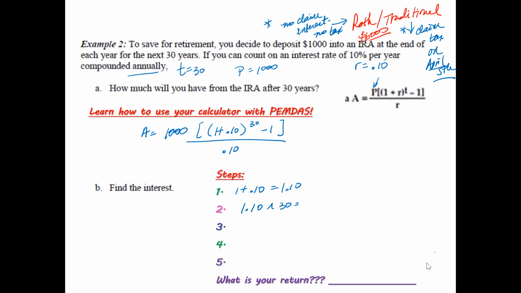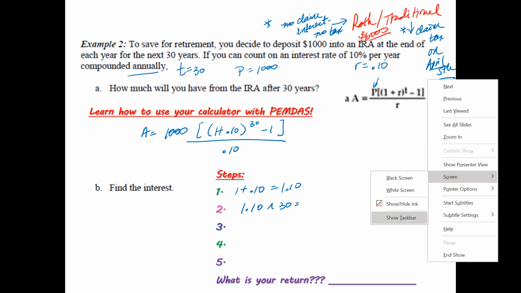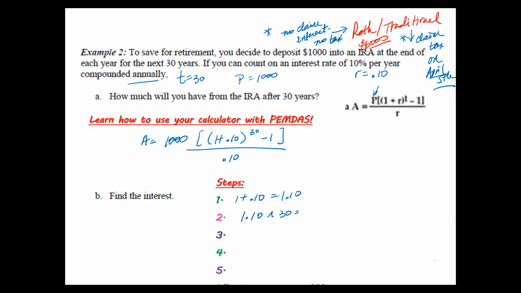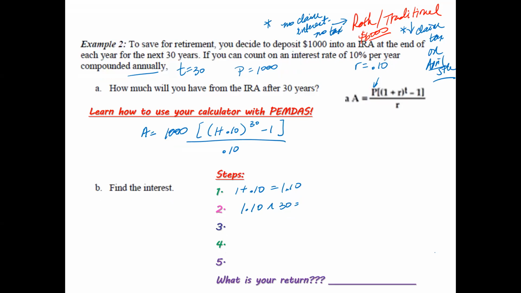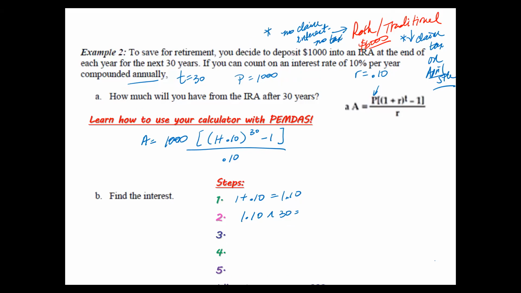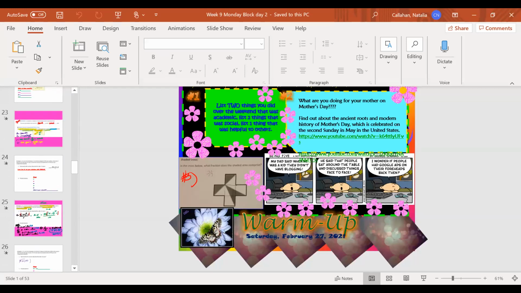And if you're not quite sure where the calculator is for the exponent or the little caret, that's okay because I'm going to go ahead and show you guys where it is. I'll find one and show it to you.